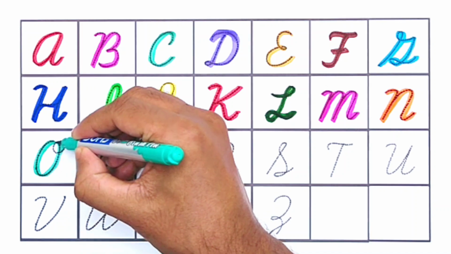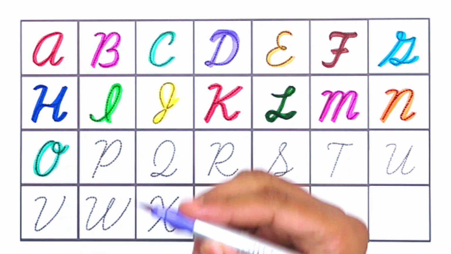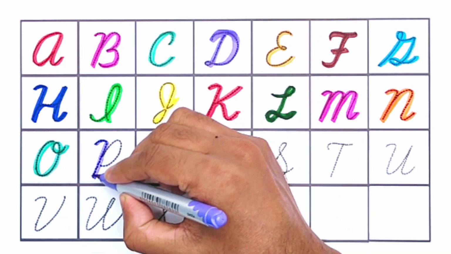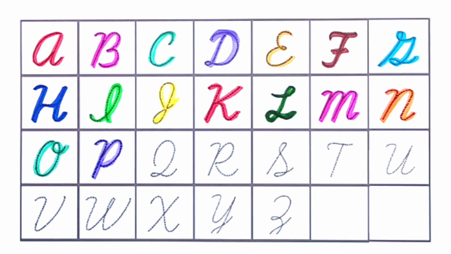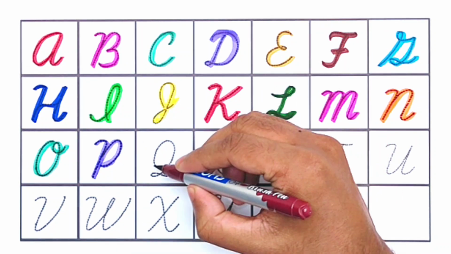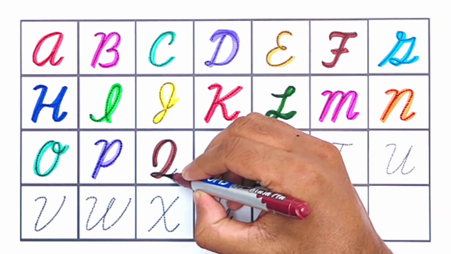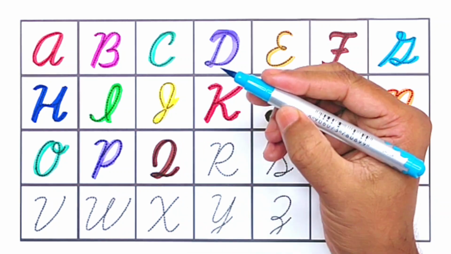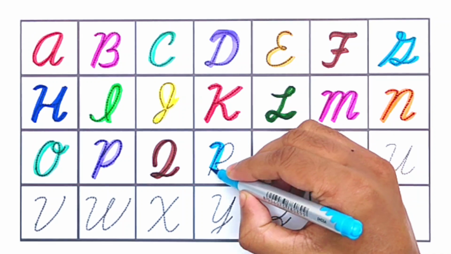O for onion. Purple color. P for pineapple. Brown color. Q for queen. Sky blue color.